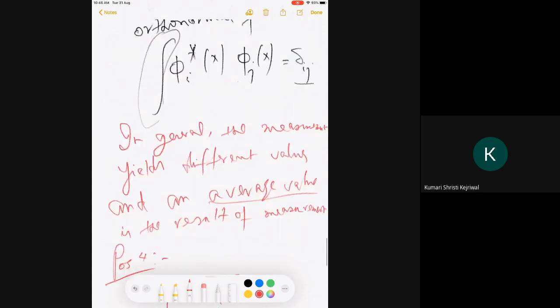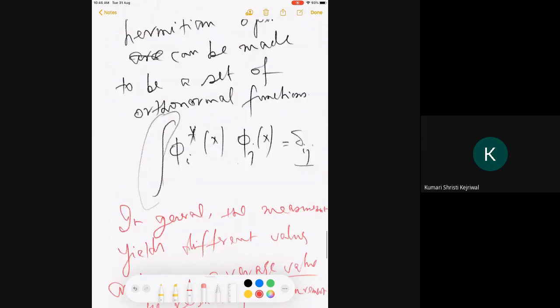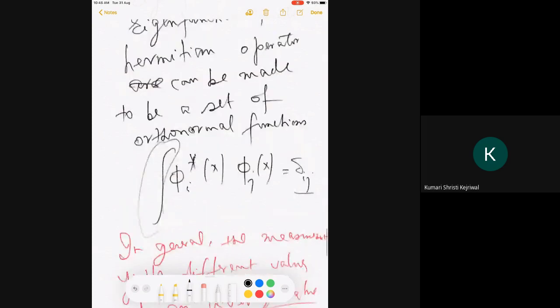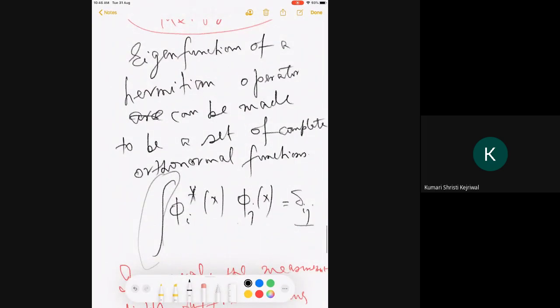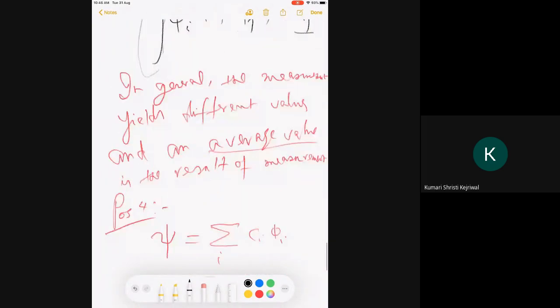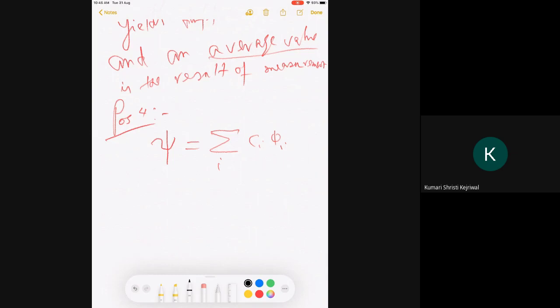Note, I should also say this here, a very important part, a set of complete orthonormal functions. All eigenfunctions together form a complete set. Okay? A complete set of orthonormal functions.